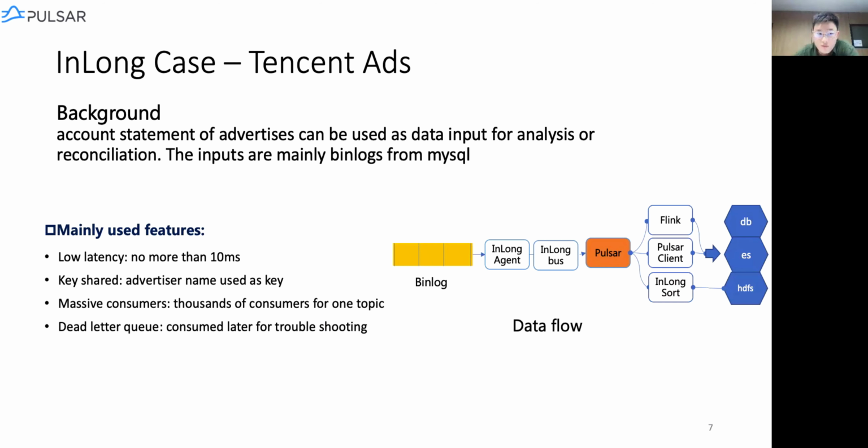Well, here we mainly use four features in Pulsar. First of all, we know that Pulsar has low latency in consumption. This is mainly because of the well-designed read-write mechanism in Bookkeeper. And also we use the key shared mode. We use different keys for different advertisers or different consume logic, to make sure that the messages inside the same key can be consumed sequentially. Also, Tencent Ace has massive consumers for one topic, and Pulsar can manage them well. Last, we use the dead letter queue to store those messages that cannot be consumed correctly, as indicators for future troubleshooting.